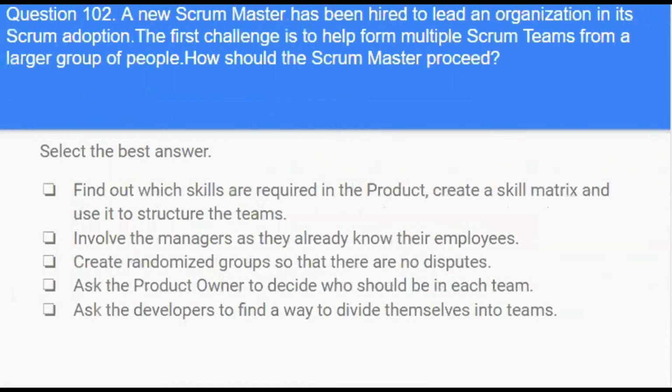Next question. A new Scrum Master has been hired to lead an organization in its Scrum adoption. The first challenge is to help form multiple Scrum teams from a larger group of people. How should a Scrum Master proceed? Options are find out which skills are required in the product, create a skill matrix, and use it to structure the teams, or involve the managers as they already know the employees. Create randomized groups so that there are no disputes. Ask the product owner to decide who should be in each team. Ask the developers to find a way to divide themselves into teams.